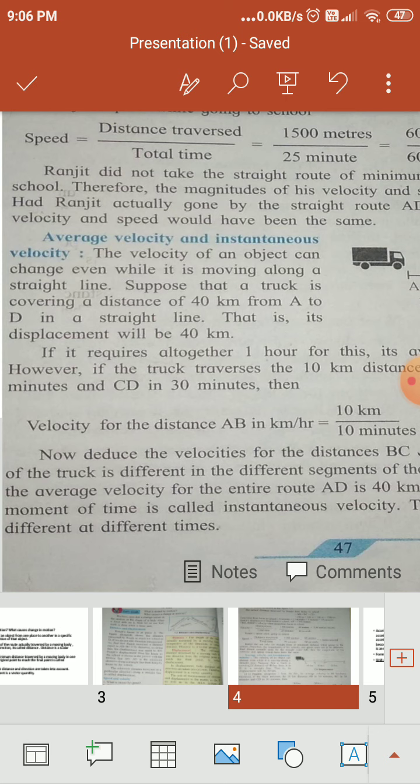However, if the truck traverses the 10 km distance AB in 10 minutes, BC in 20 minutes, and CD in 30 minutes, then total how many?